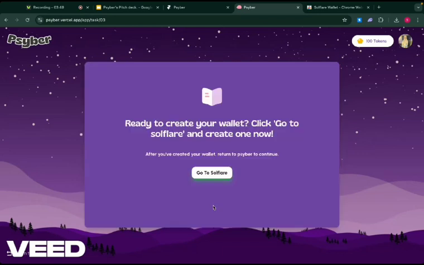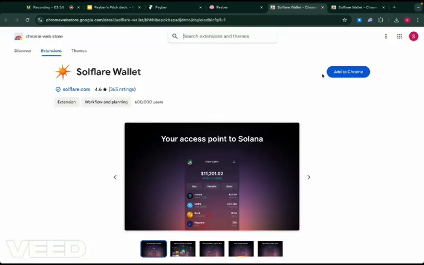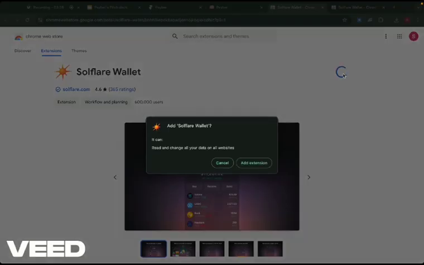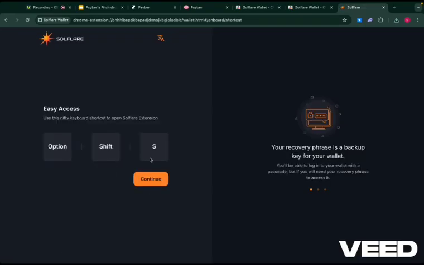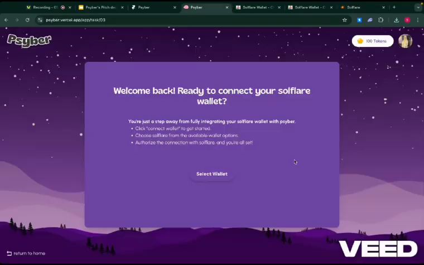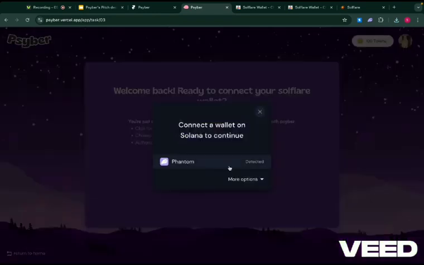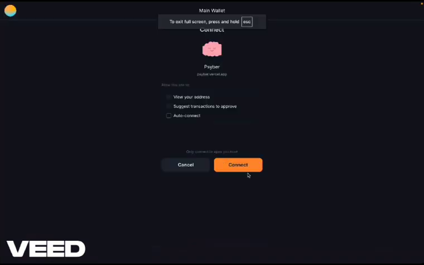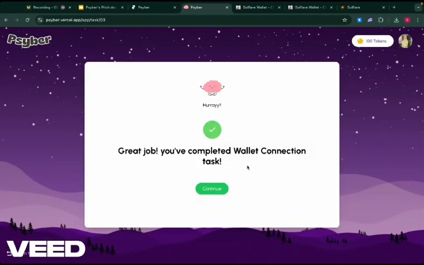So as you can see, you go to Soulflare and follow all the steps that were given inside the lesson. After creating a wallet on Soulflare, you'll be able to connect it on Cyber. That's a brief overview of how Cyber helps new users navigate Web3 with confidence. By combining education and practical tasks, we make the onboarding experience smooth and enjoyable.